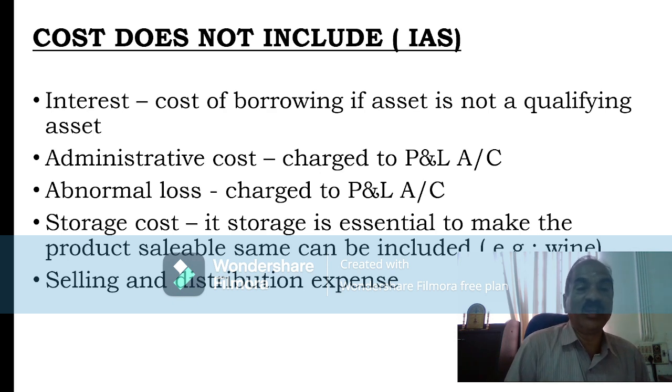So what are included and what are excluded is very important from the examination point of view. The acronym is IAS: I for interest cost, A for administrative cost, A for abnormal loss, S for storage cost, and S for selling and distribution. This is the acronym IAS, costs which are not included. That also you must learn.